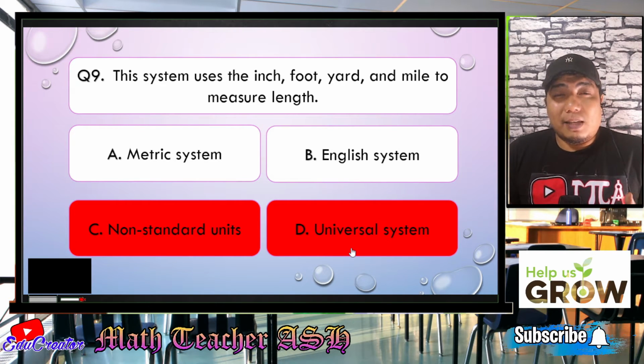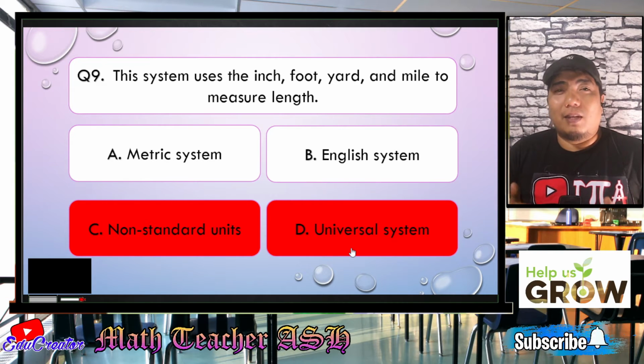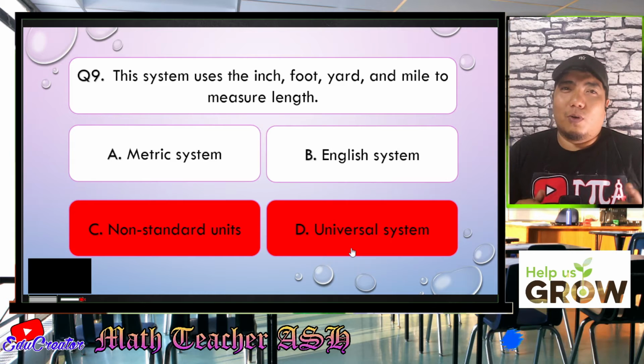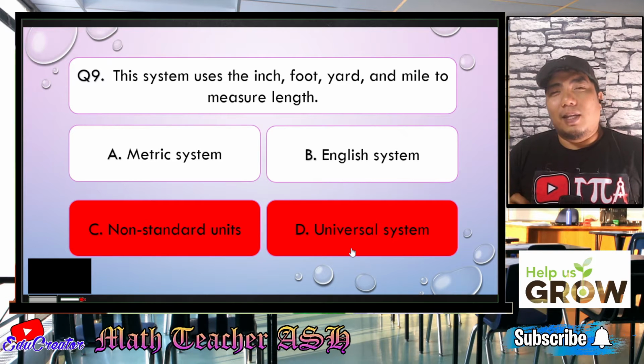We only have the metric and the English. So the metric system follows the base 10 rule. So we have the meter as the base unit. Then if you go smaller, it could be the decimeter, the centimeter, and the millimeter. Now if you want to go higher, it could be the decameter, the hectometer, and the kilometer. So that is under the metric system.